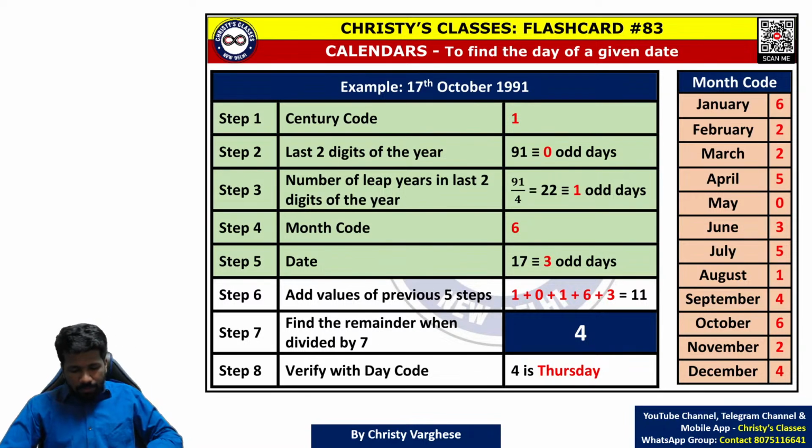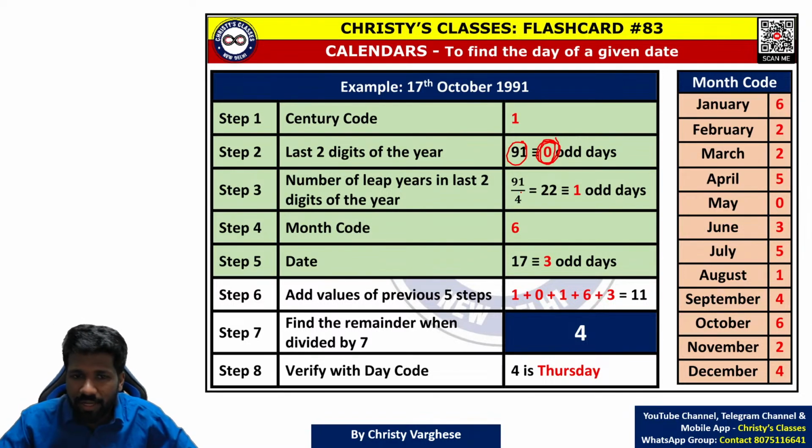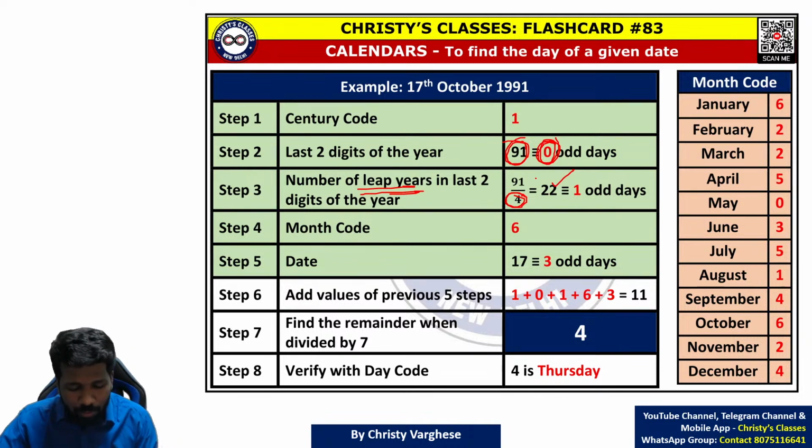Okay, so 91 is the last 2 digits. For 91, you find the odd day, that is 91 by 7. What is the remainder? 70 is a multiple of 7, 77 is a multiple of 7, 84 is a multiple of 7, 91 is also a multiple of 7. Multiple of 7 means 0 is the remainder. So 0 is the odd day. Now that 91, you divide it by 4. Why do you do that? You need to find the number of leap years. To find the number of leap years, you divide by 4 and take only the quotient. 91 by 4, the quotient is 22.